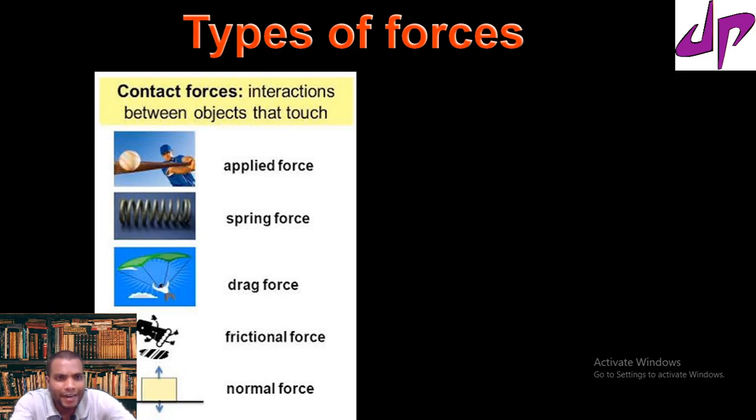If there is no contact between two objects, the force would not be exerted on each other. Such types of forces are known as contact forces. Force due to a spring needs contact, drag and viscous force need contact, frictional force needs contact, and above all, the normal reaction force also needs contact.